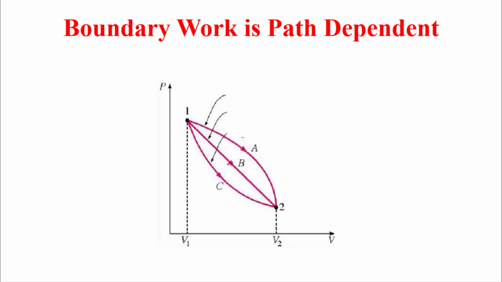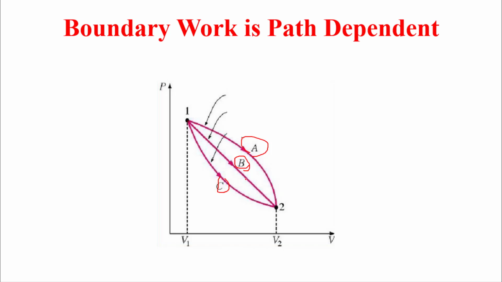So who can tell, what do we have here? Process or cycle? Yes, we have three processes: process C, process B, and process A, because all of them are directed from one point to another. Now the other question: which process has the greatest work?